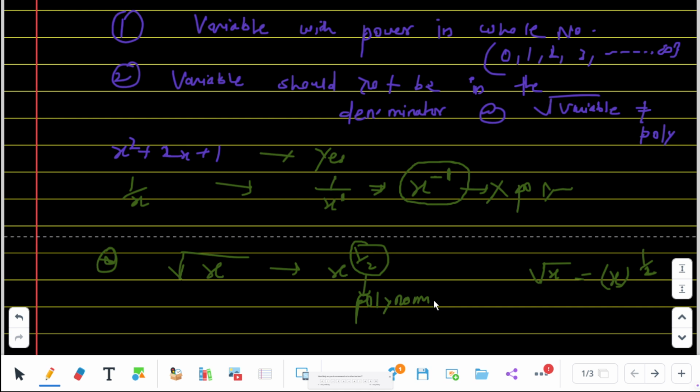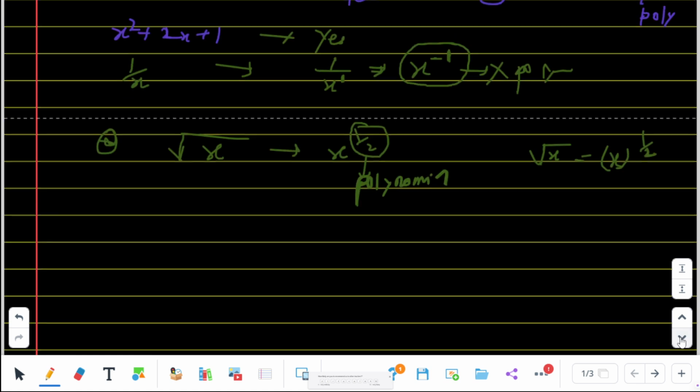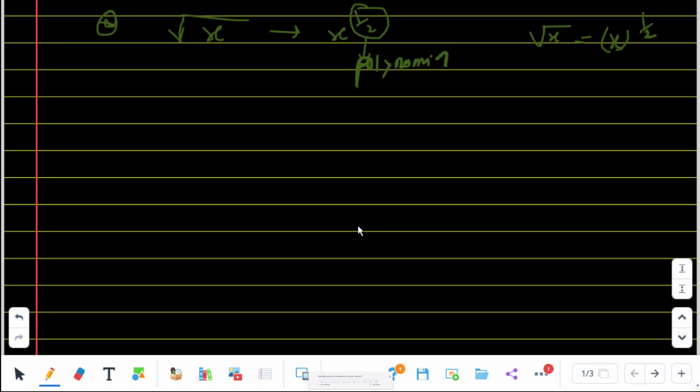Okay, so I hope you all understand all the things about the polynomial. Here x in a denominator and a root, and x in a root cannot be a polynomial. You have to know about this. Okay, let's find out something new, the next thing about expressions which you know from earlier classes.